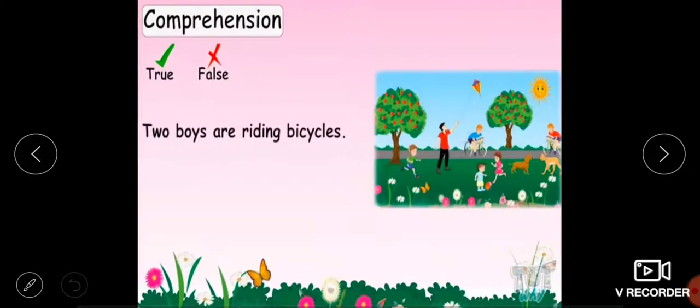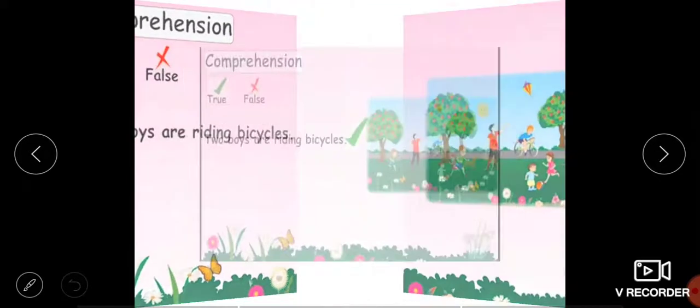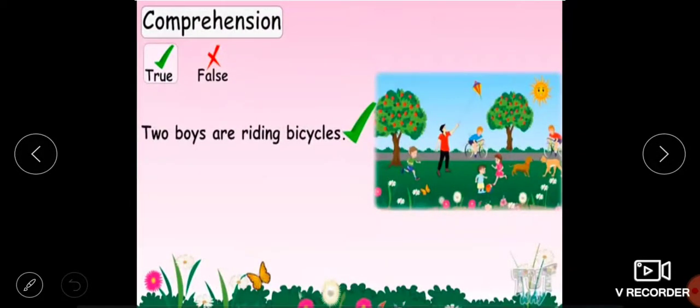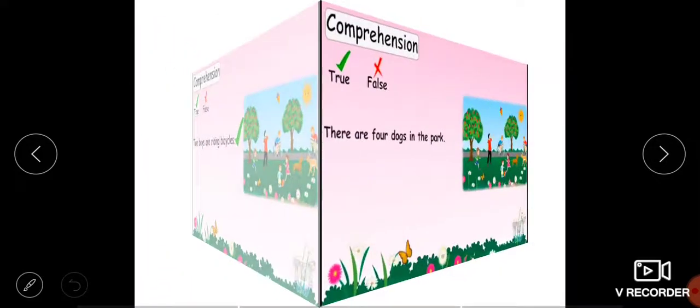Next. Two boys are riding bicycles. We can see here two boys are riding bicycles and we have also read it. Yes, according to the material that we have read, it is correct. So this is a right statement. ये सही statement है कि दो बच्चे साइकिल चला रहे हैं. Two boys are riding bicycles. Okay. Next. We have already checked it.